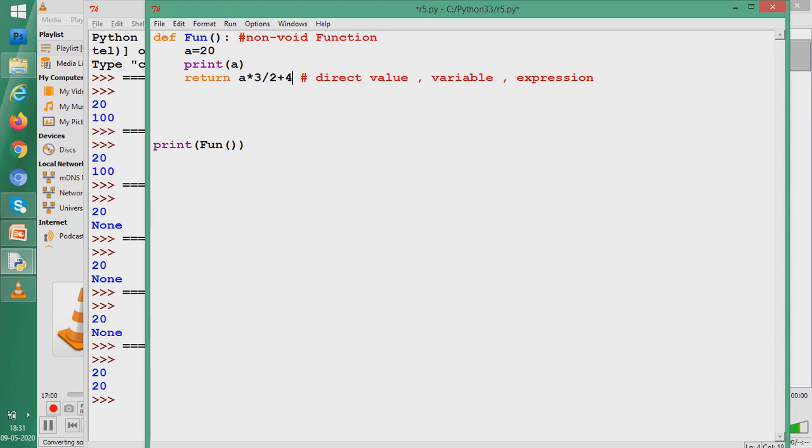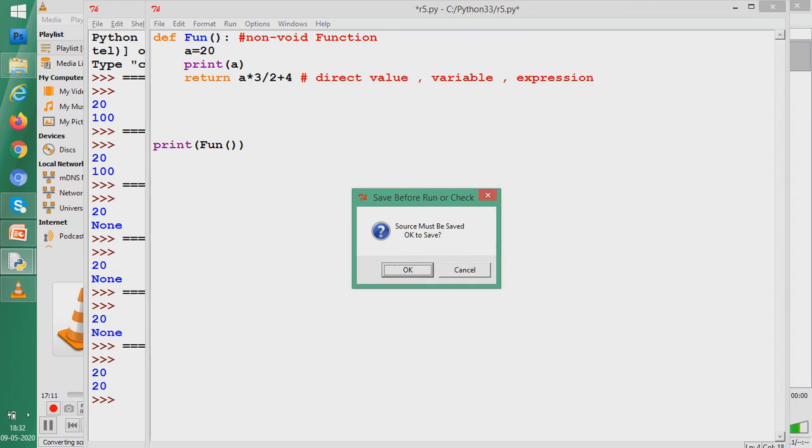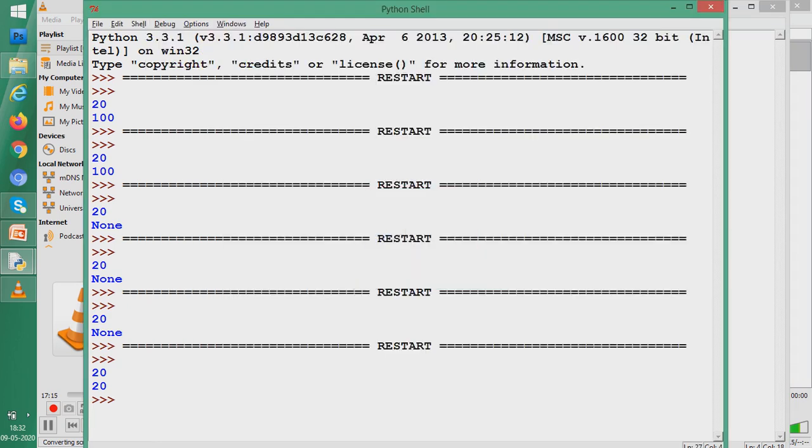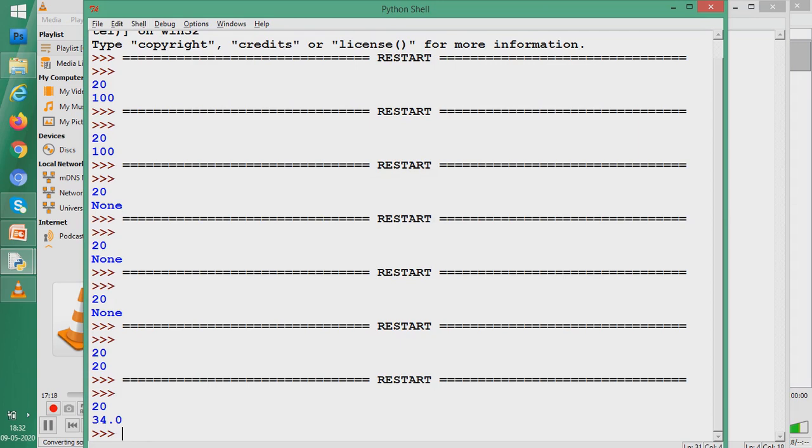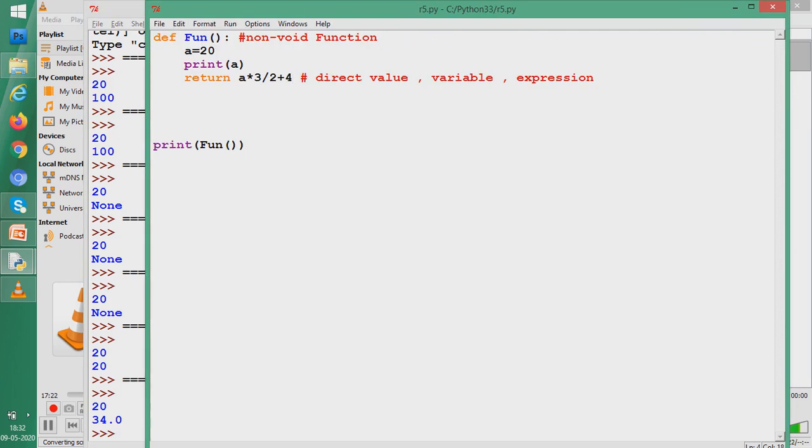20 into 3 by 2. That means 60 by 2. 60 by 2 is 30. 30 plus 4 is 34. Let us see what it does. But as by is there, it should be 34.0. So it gives 34.0. So what have we learned? We have learned that we can return a value directly, or we can give a variable name, or we can give an expression.